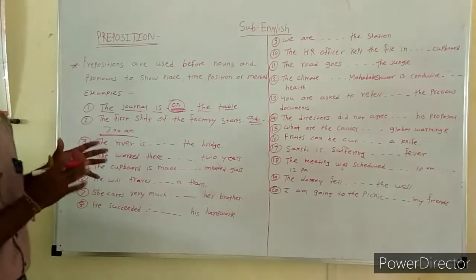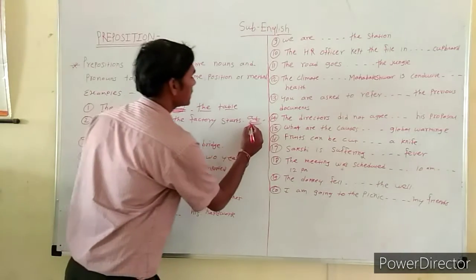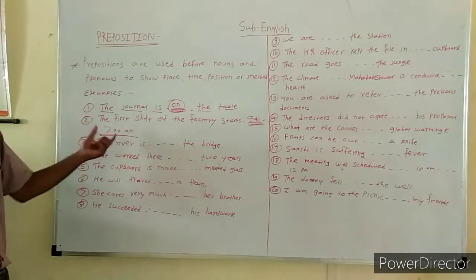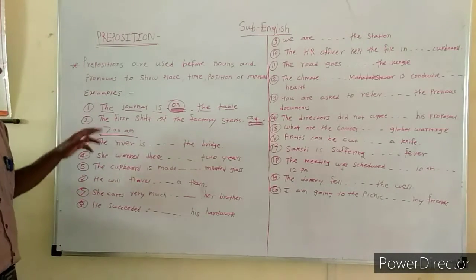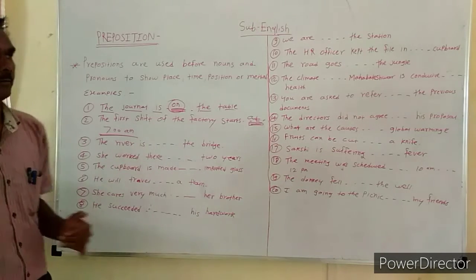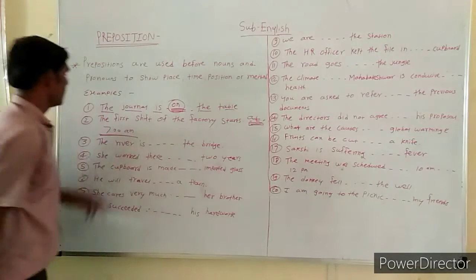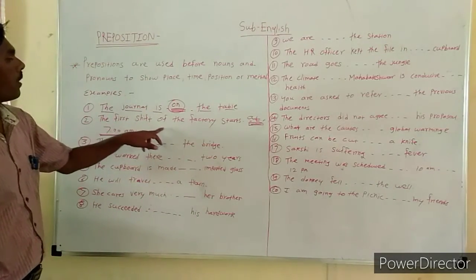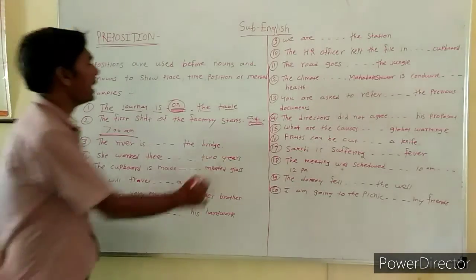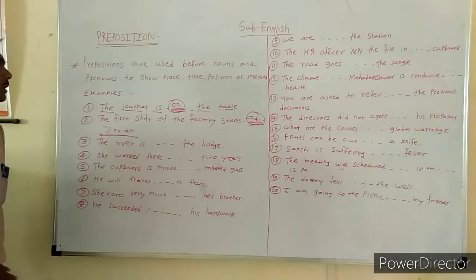Before the exact time, at is the correct preposition. Here, the factory starts at 7 a.m. So at is a correct preposition here. Let's see the next example.